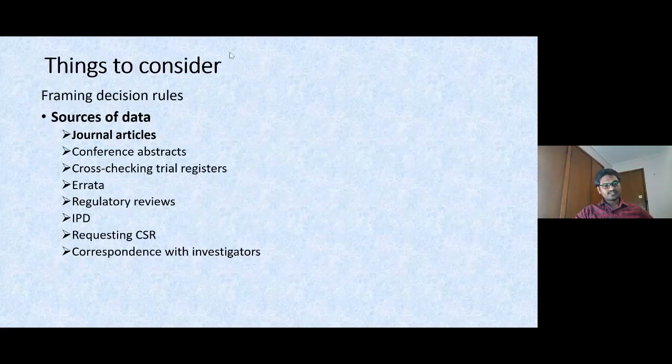So as we discussed, framing decision rules for outcomes. Now we are going to deal with the source of data. Most of the time we are going to capture data from journal articles, and conference abstracts, which is very rare, and cross-checking the trial registries and erratums. Erratums are being published in recent times, almost since 5 to 6 years. Once an RCT is published, if there are any errors in reporting, the same authors will publish it with the corrected values. So we have to cross-check whether the included article has any erratums.